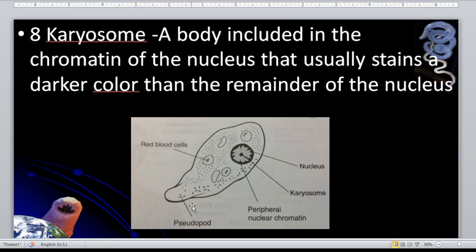So for pseudopod, there are two main functions served by pseudopod. Of course, they use it for locomotion and for phagocytosis. So that is the part that phagocytizes bacteria or red blood cells and other nutrients that they need to feed themselves. So that is for locomotion and phagocytosis.